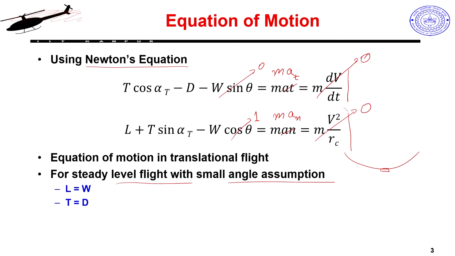So, instead of using Newton's equation, I can use D'Alembert's principle, where I apply a pseudo force to give you a static equilibrium kind of scenario. But in reality, it is an acceleration which I should model as the acceleration part. So, if I use Newton's equation, I will write it like this only. Okay. So, all these are 0 and my angles are small, my alpha T would be 3 degrees, 4 degrees. So, sin alpha at 3 degrees is close to 0.